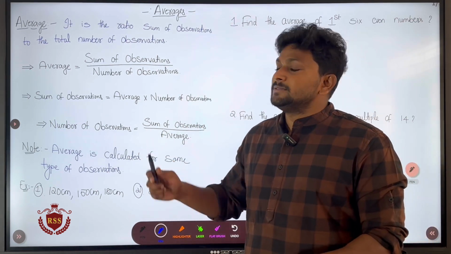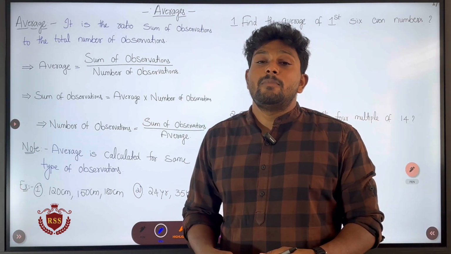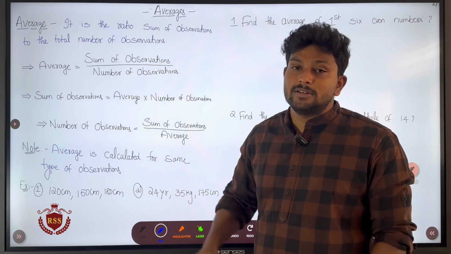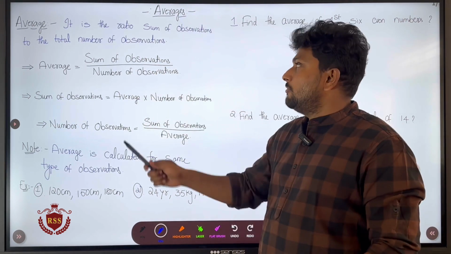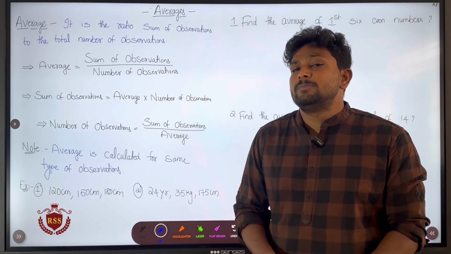So what is meant by average? Average is a ratio of the sum of observations to the number of observations. So what is meant by average? Average is a ratio of the sum of observations to the number of observations. So what is meant by observations?